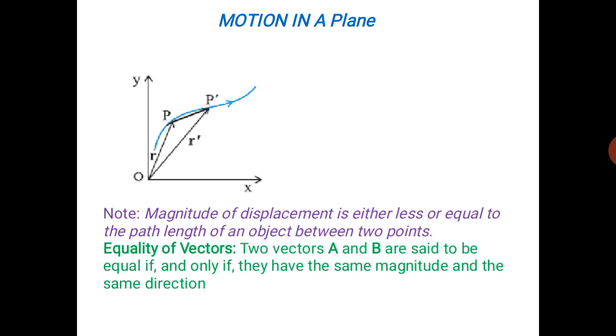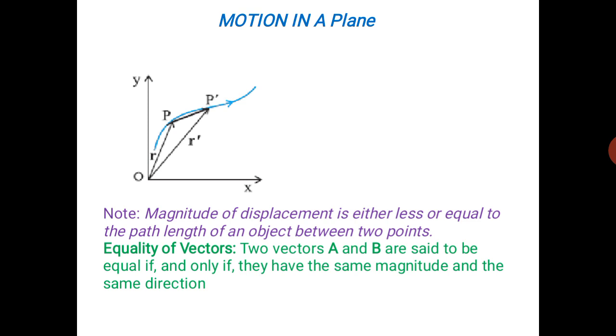So in this figure, OP indicates the distance of P from O, and this arrow indicates the direction of P. Similarly, the length of the line OP dash gives the distance of P dash from O, and this arrow indicates the direction of P dash with respect to O.